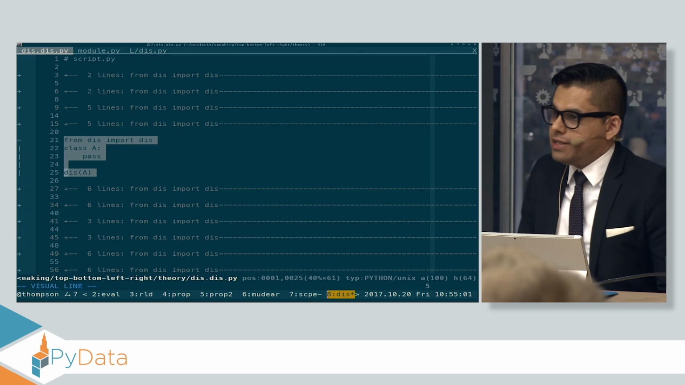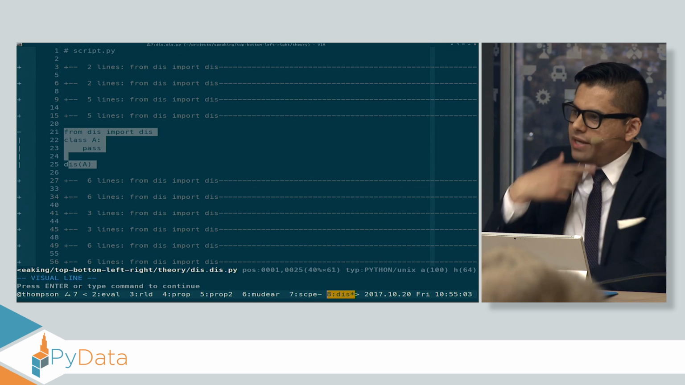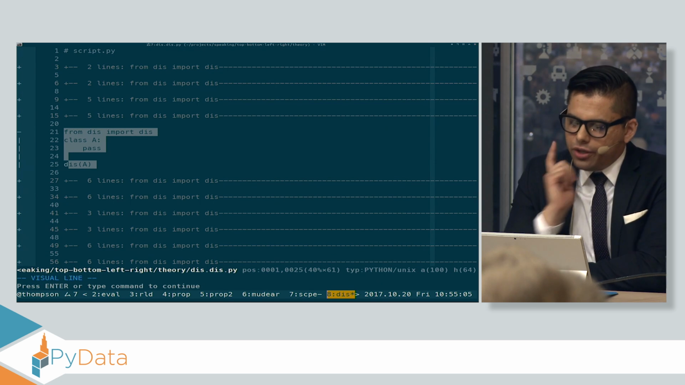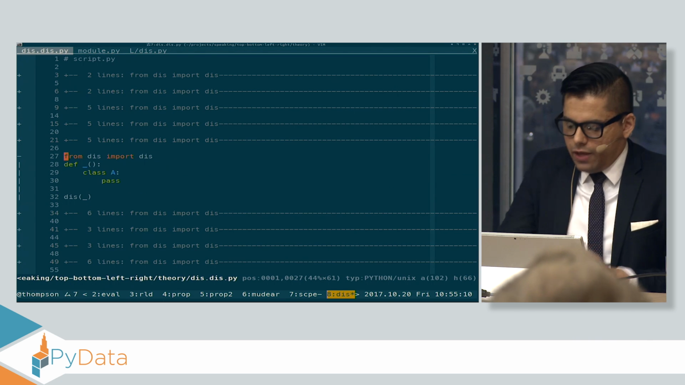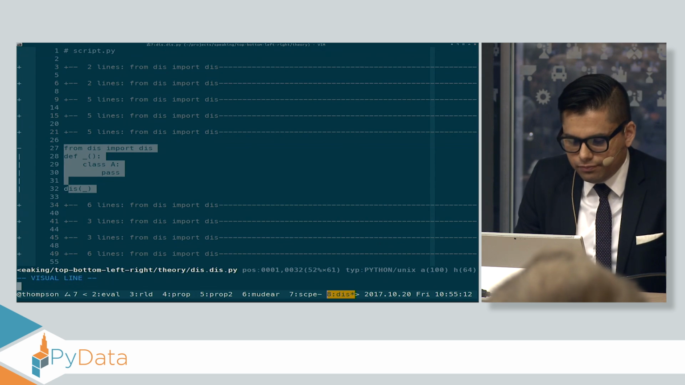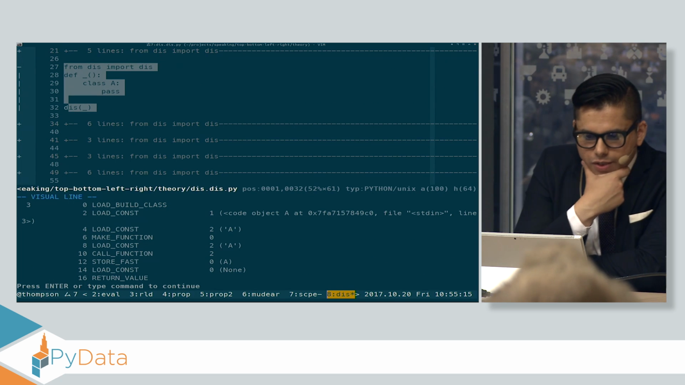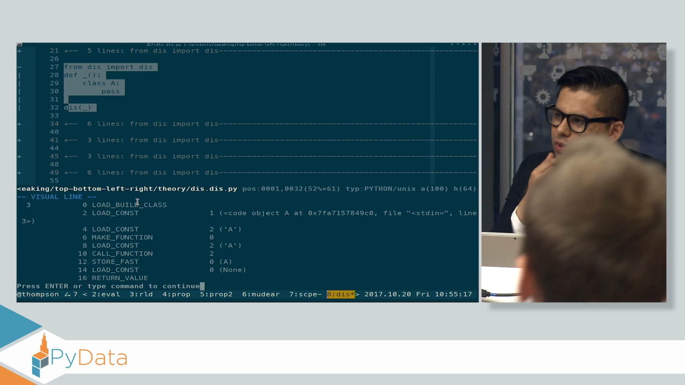Let's take a look at disassembling a class. Wait a second, it doesn't print anything at all. It's kind of weird. Let's wrap this in a function and then try and disassemble it. Okay, I got something here, so let's see what it did. It load build class. I wonder what that is.